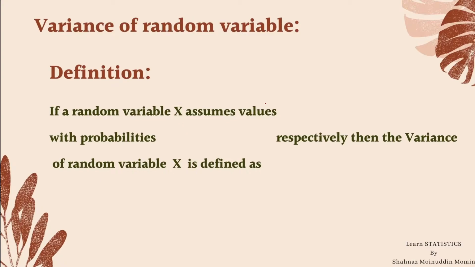If a random variable x assumes discrete values x1, x2, dot dot xn with probabilities p1, p2, pn respectively, then the variance of random variable x is defined as Vx is equal to expectation of x minus mean of x, that is expectation x, raised to 2. This is the definition of variance.